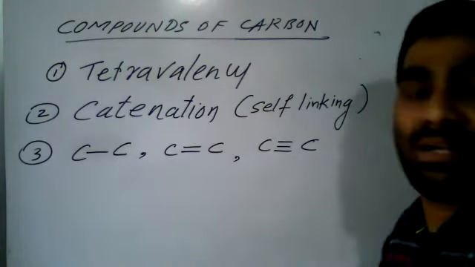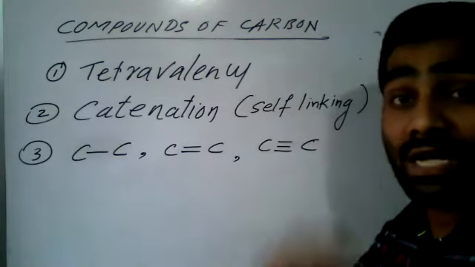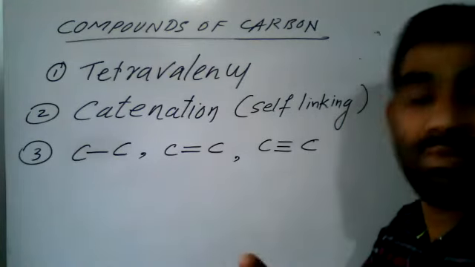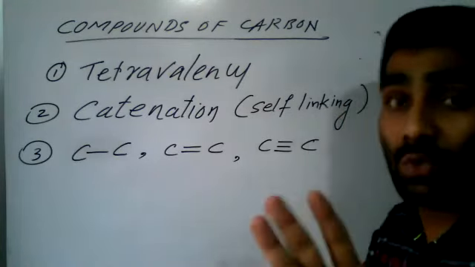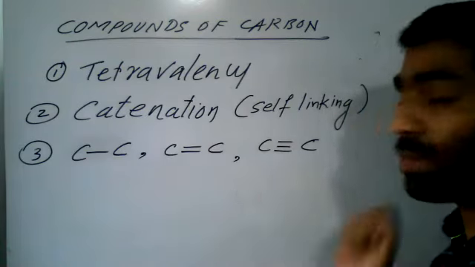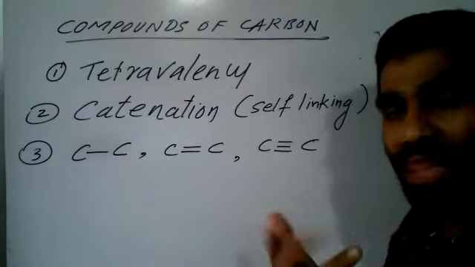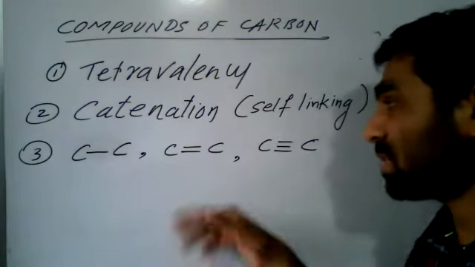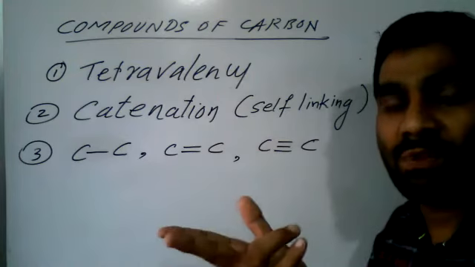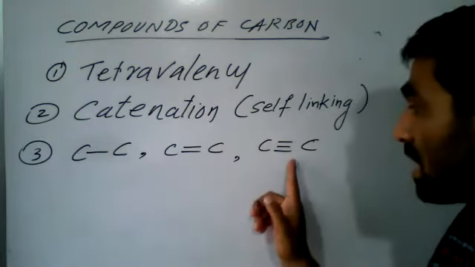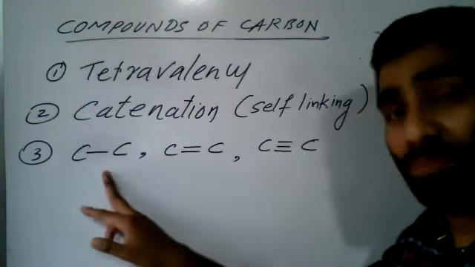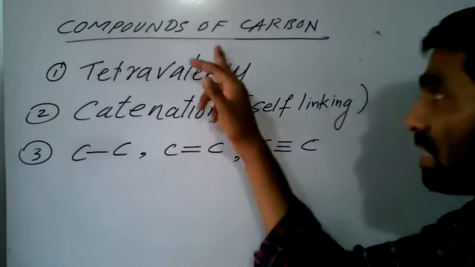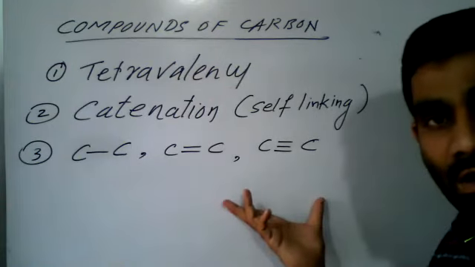No other element in the periodic table can show this property. Elements like nitrogen can form a triple bond, but only two nitrogens are possible. But carbon can form triple bond, double bond, and single bond. And our discussion under this topic will be this only, right?